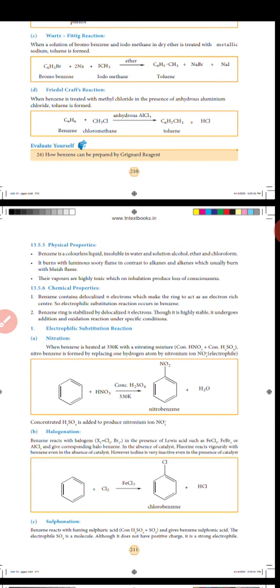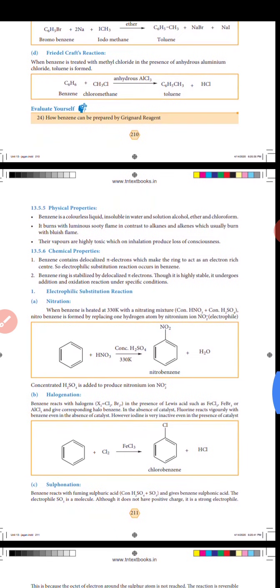When benzene is heated at 330 Kelvin with a nitrating mixture, nitrobenzene is formed by replacing one hydrogen atom with a nitro group. The benzene ring is treated with nitric acid and concentrated sulfuric acid to give nitrobenzene. Concentrated sulfuric acid is added to produce the nitronium ion, NO2+.